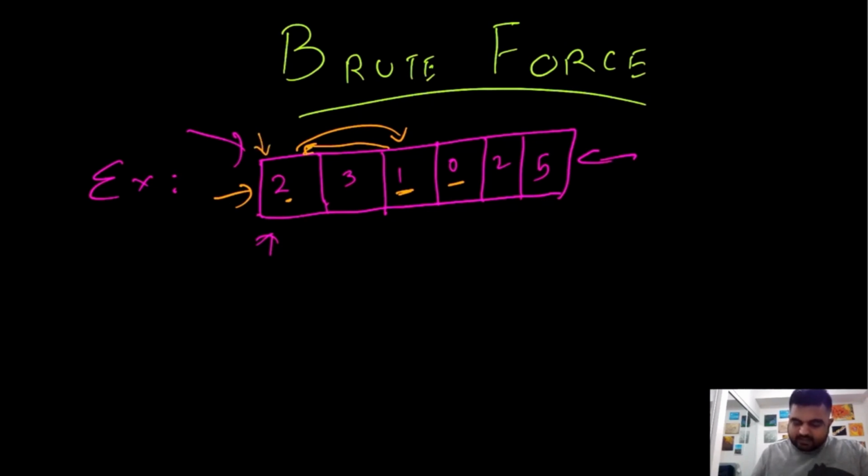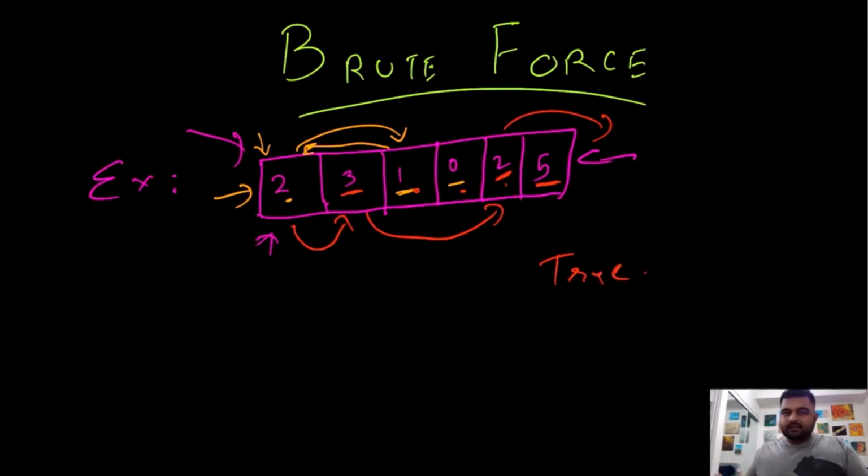Now rather than taking the 2 jump, we will reduce our jumping possibility and we will just take a jump of 1 step. So now we reach this value number 3. And over here with this value number 3, we can take a maximum jump of 3 steps, which means that if we take 3 steps, we will end up over here. So 1, 2, 3. And at this position 2, the maximum number of steps we can take is 2, which means that even if we take 2 steps, we will cross our last entry, which means that in any case, we would be able to reach this last element and we would return true in this scenario.